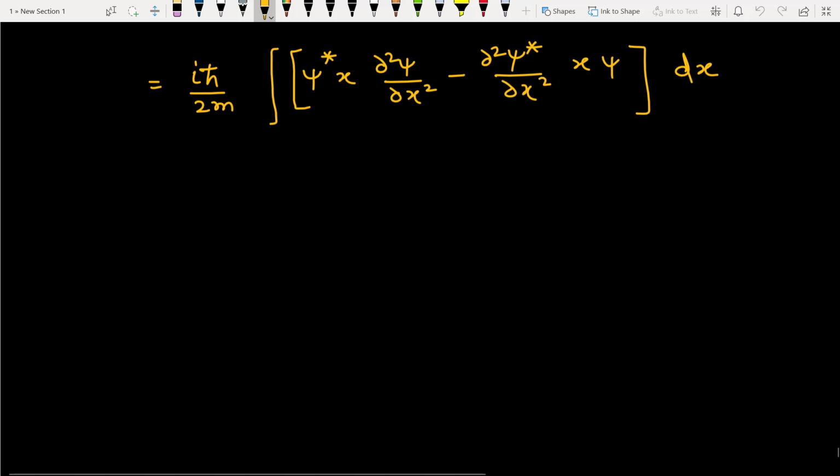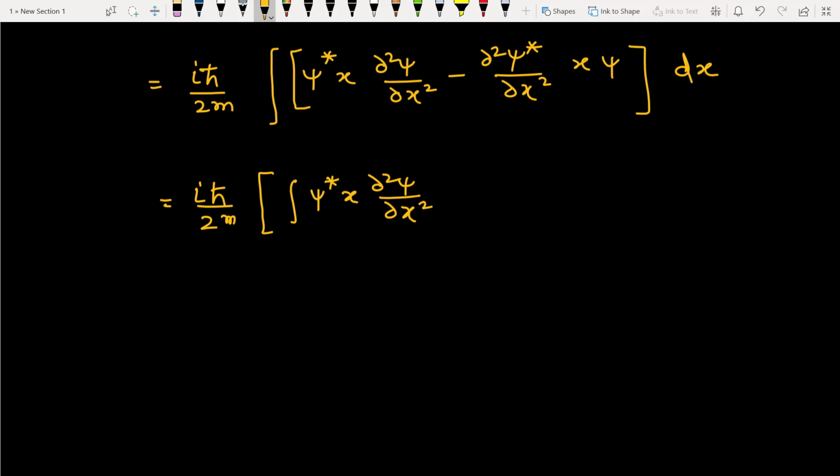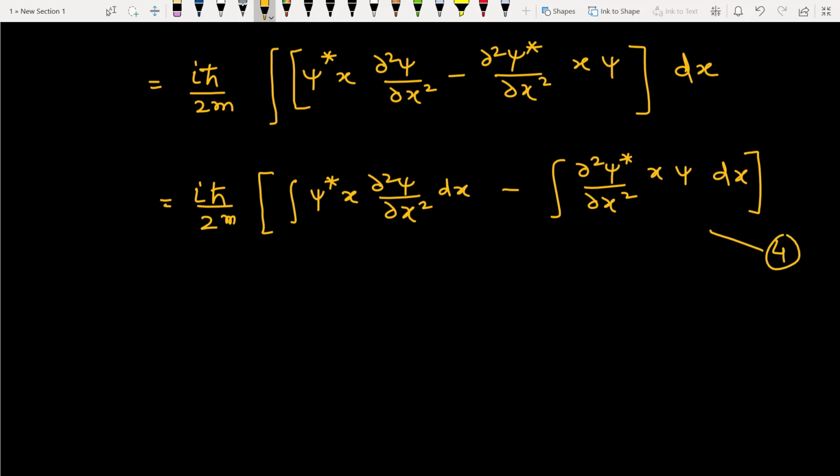So we separate the two integrals: i h-cut divided by 2m [integral psi star x ∂²psi/∂x² dx minus integral ∂²psi star/∂x² x psi dx]. So we mark this as equation number 4.